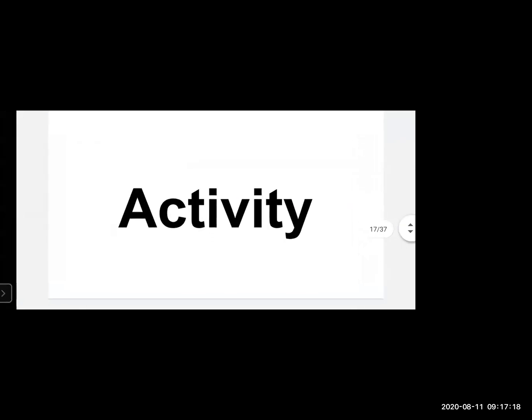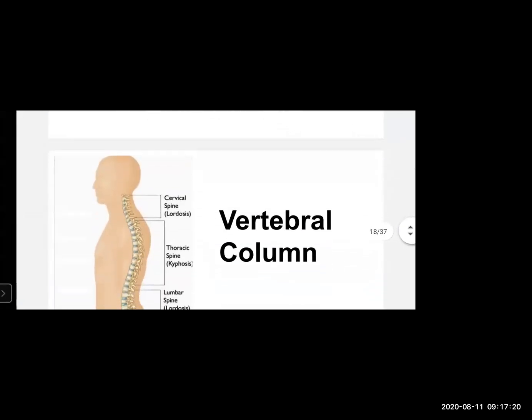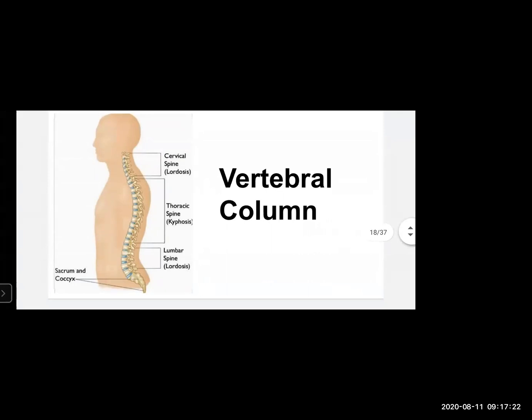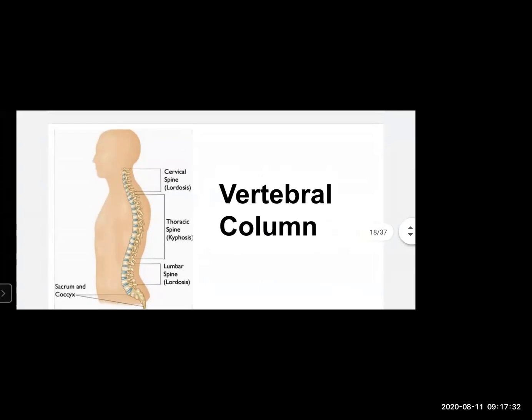So we have done with the activity. Now let's continue. Yes, students, we human beings have a vertebral column. You can see the vertebral column in this picture. This vertebral column helps us to stand erect, sit erect, and do many activities very easily.